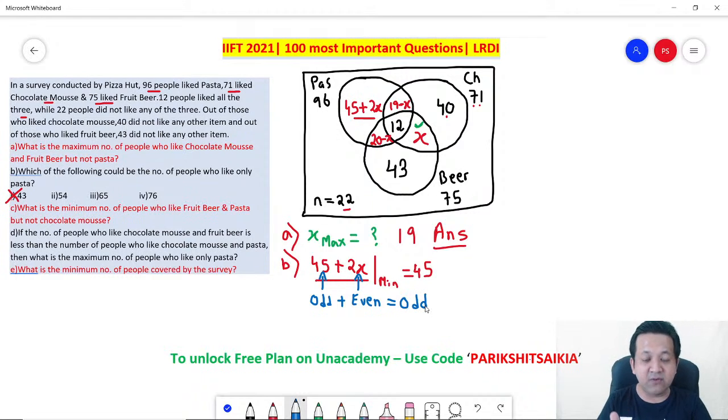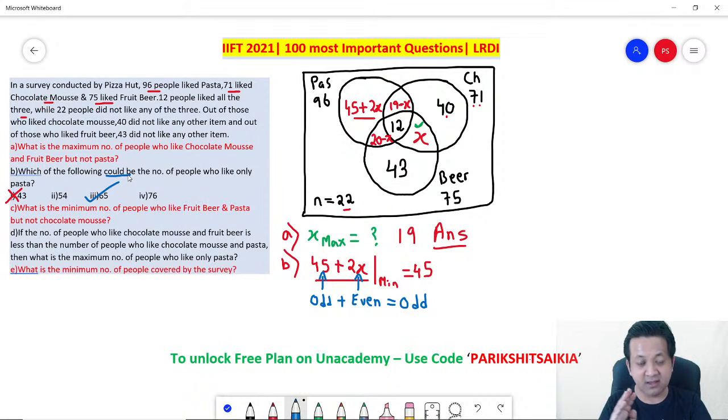So among the given options, 43 we have already ruled out. The only possibility is 65. Remember, you see the question. The question is using the English word could. It means there are many answers, but among the answer options, which is possible is what they're asking. Could means possibility. So you just got to tell us the possibility. Did you get it? So the possibility is 65.